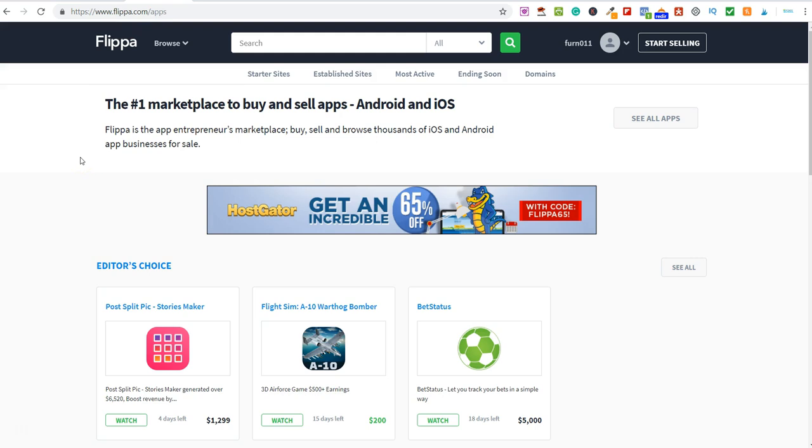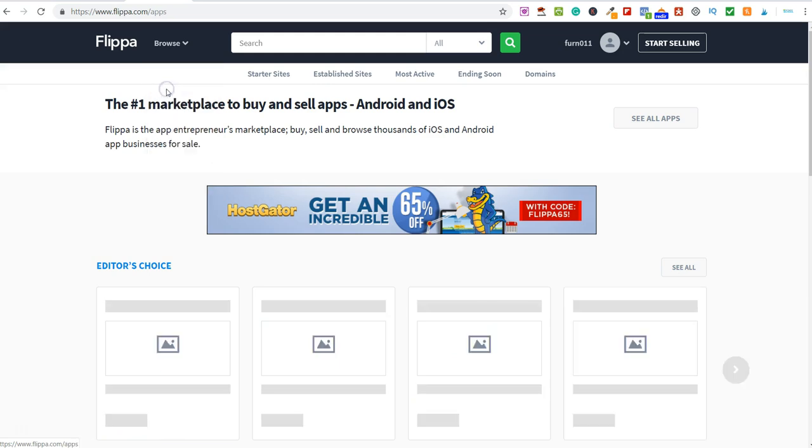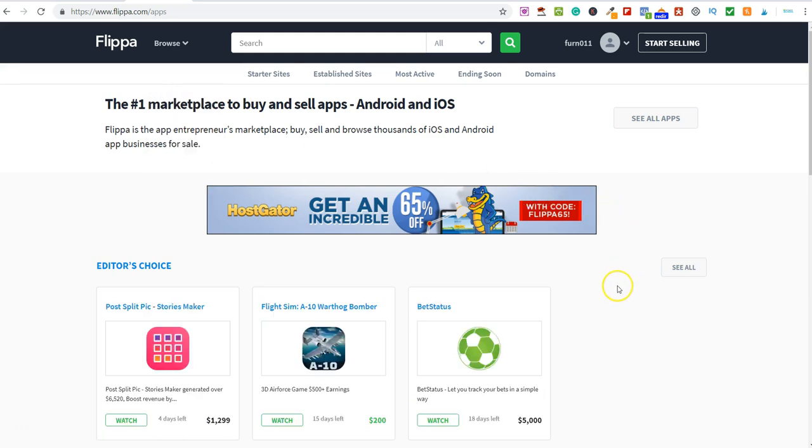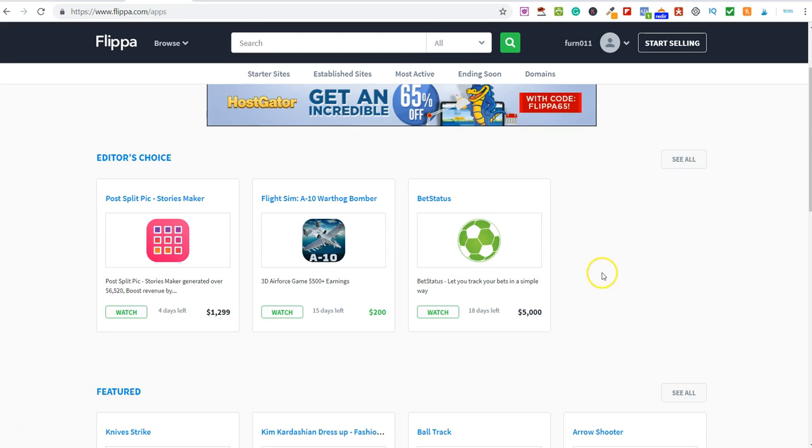So this is Flipper. Now again, over on Flipper you can buy and sell apps. I'll drop a link to Flipper below for you. You simply come over to the home page, you click on here, and you go to apps. Now you can see there's other things available, but we'll just focus on apps. So we'll go to apps, and it'll show you all of the apps which are in the marketplace.